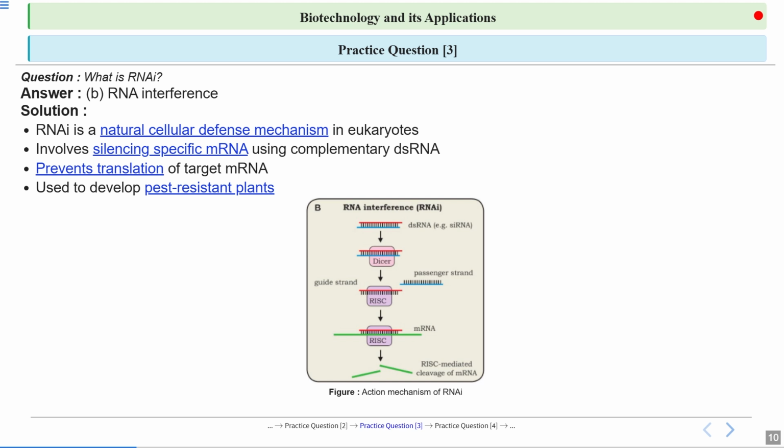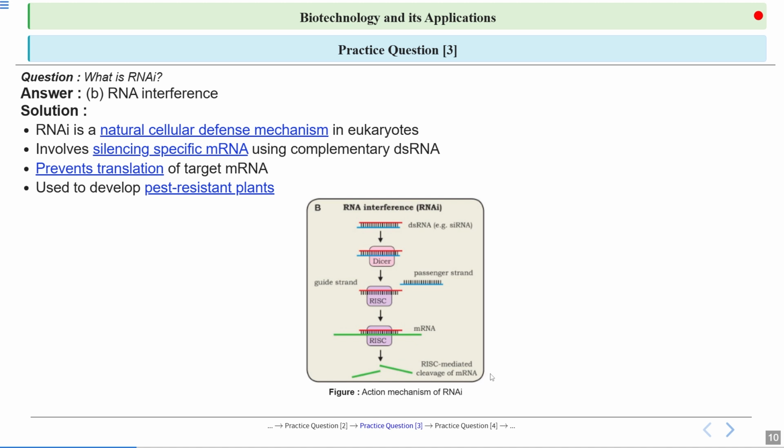This complex forms when the siRNA or microRNA combines with the Argonaute protein. This protein unwinds the siRNA and makes the complex active. Then the guide strand goes and binds to the complementary part of the mRNA, and this is how it stops the translation.